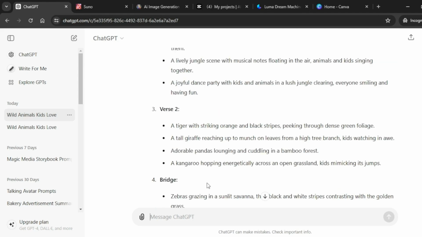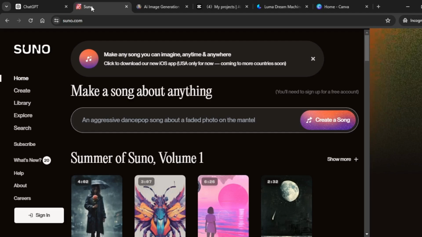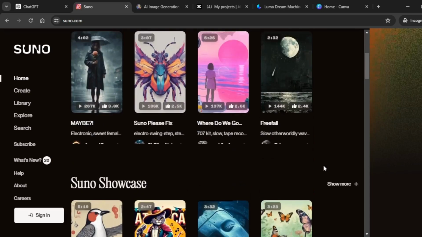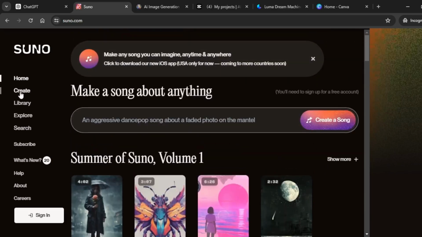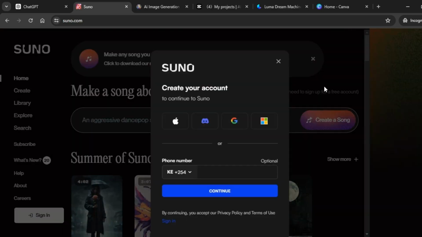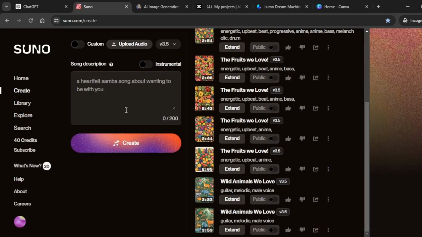From here, we are going to generate our song. And to do that, you're going to use an AI tool called Suno AI. So head over to Suno AI. This is how the homepage of Suno AI looks like. From here, you're going to click on create, and it's going to ask to create an account. I'm going to create an account using my Google account, and there we have it. From here, we can go ahead and create our song.